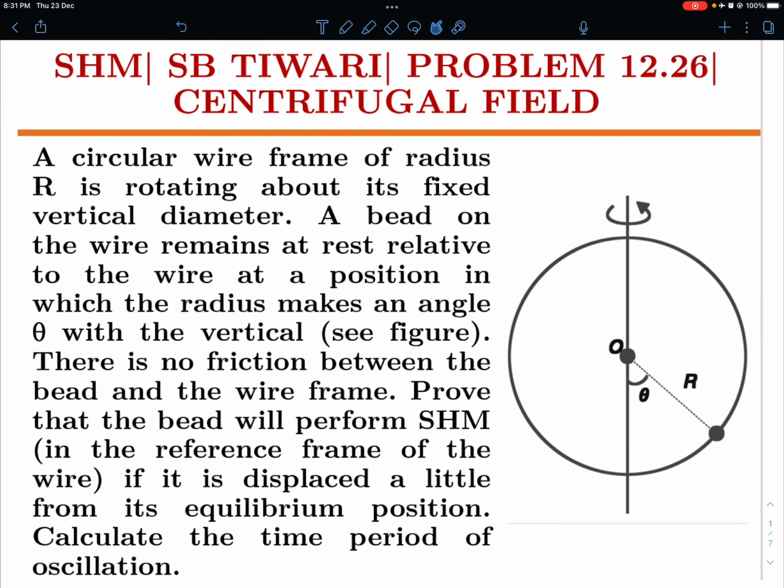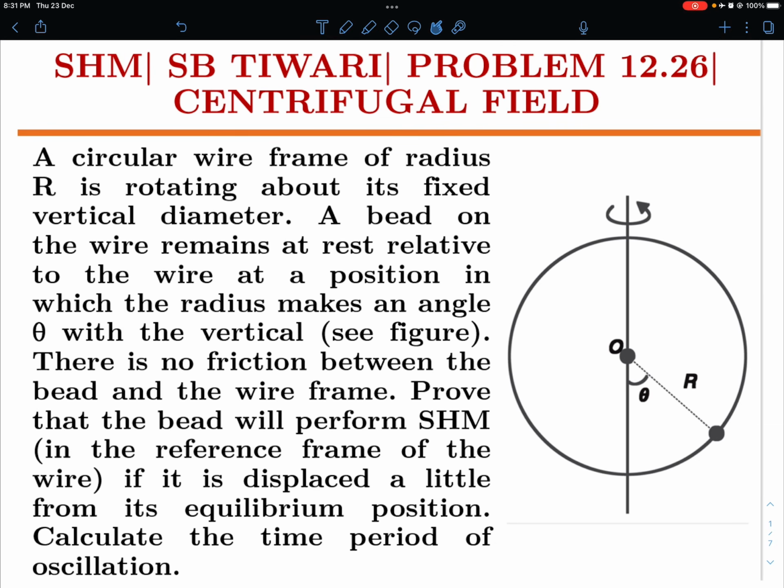And today I have brought another interesting video on simple harmonic motion. This is Shashi Bhushan Tiwari problem 12.26 based on centrifugal force fields. Before I get into the video, let me tell you that the answer given in the book is wrong and the solution is also wrong. Many of my students were facing some difficulty with this problem, and therefore I decided to do a video.